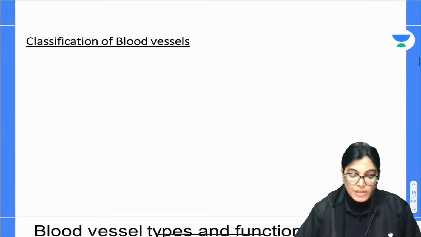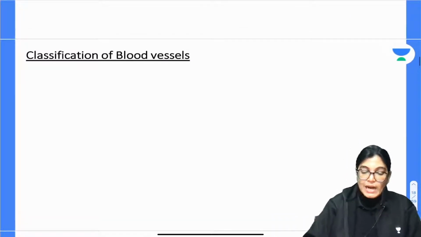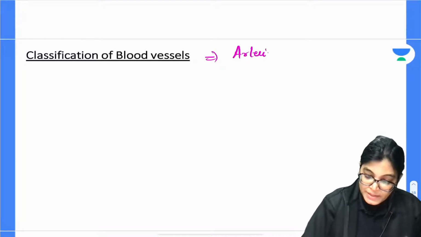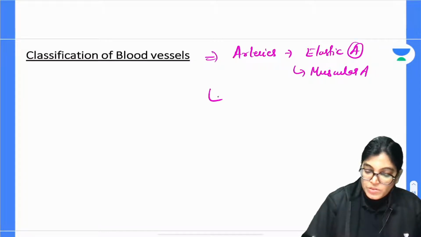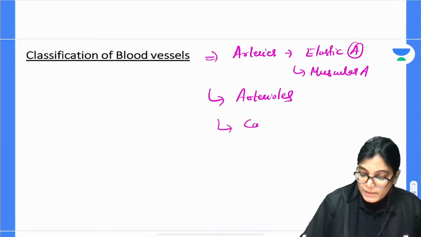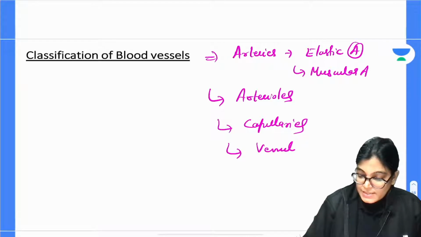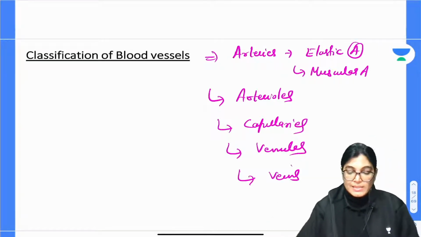Classification. Broadly we have to study the general features of important arteries. Arteries are divided into elastic arteries, which are the large arteries, and muscular arteries. Then we have to study the concepts of arterioles, capillaries, venules and veins. These general features we will discuss in this session.